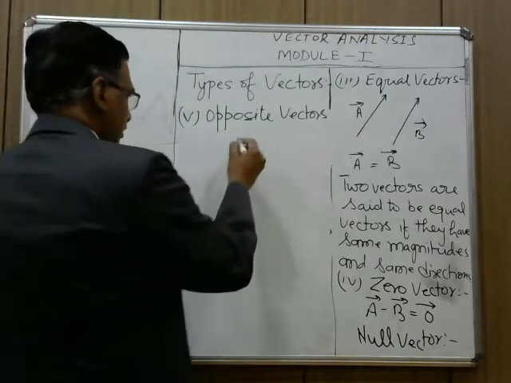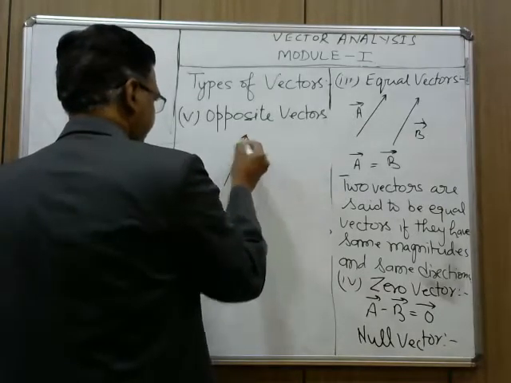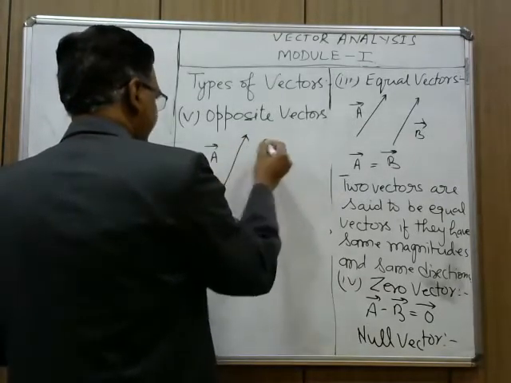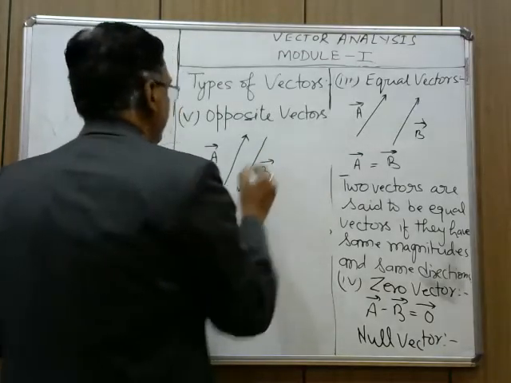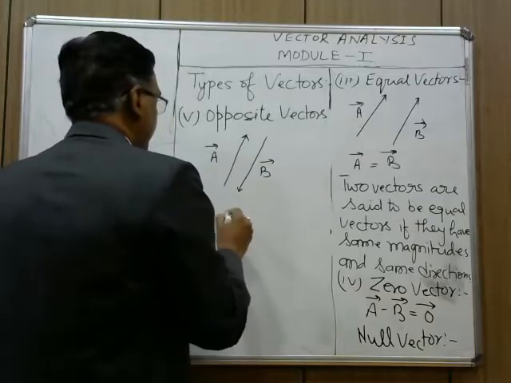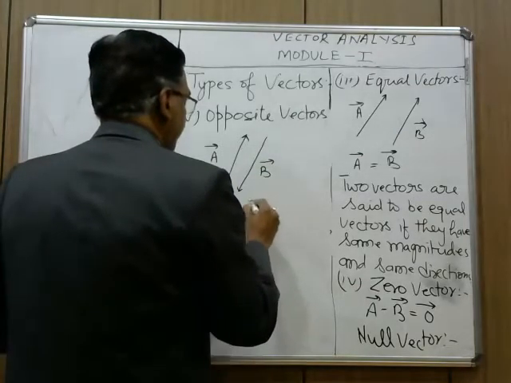For example, this is a vector A, and of the same length but opposite direction is vector B, then vector A equals minus vector B.